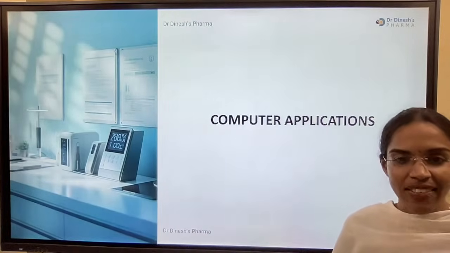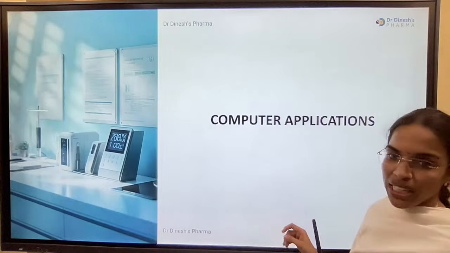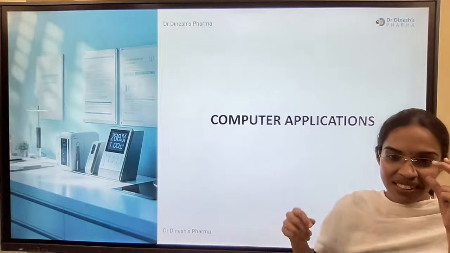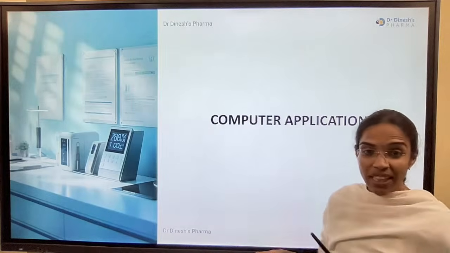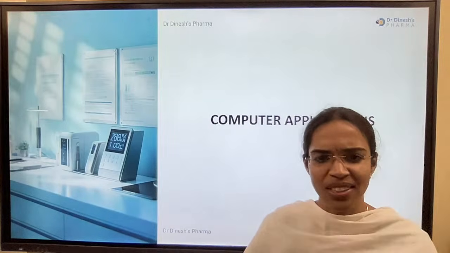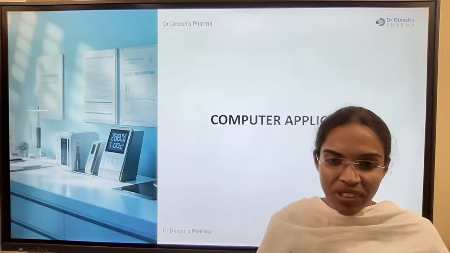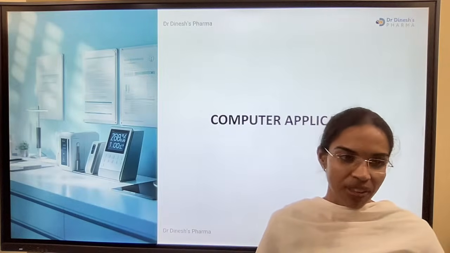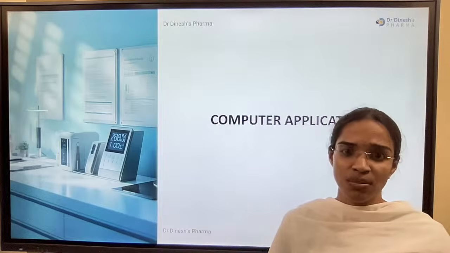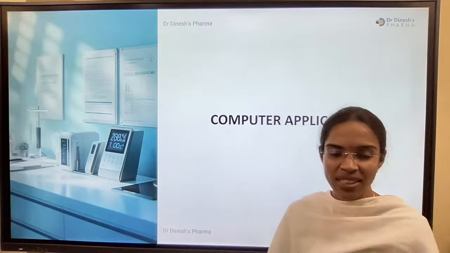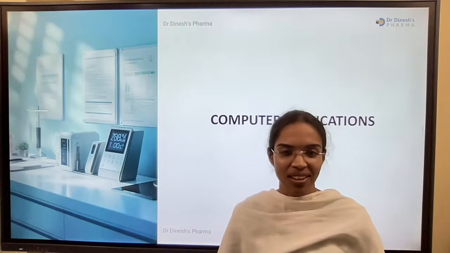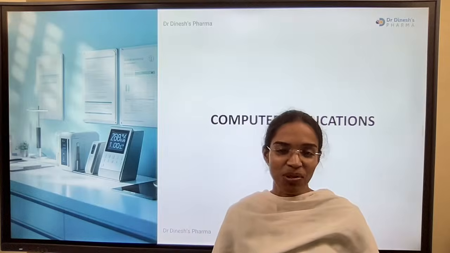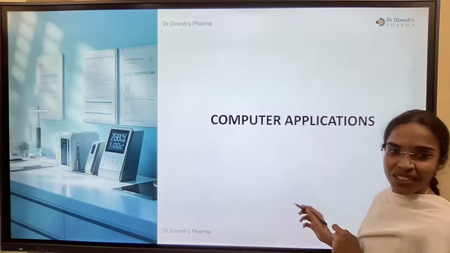Okay, so we will see questions from computer applications and their right answers. So many questions from computer applications, unexpected. We were prepared for around 10 to 15, but it was more than 20 questions from computer applications. That is in favor of computer engineering students mostly. They must have done too good.